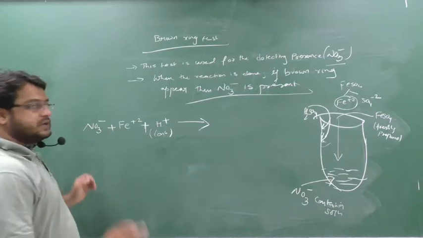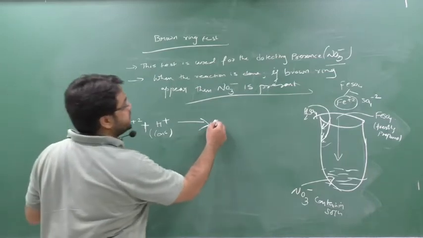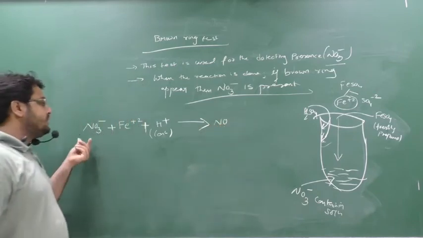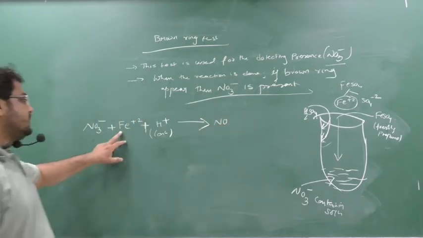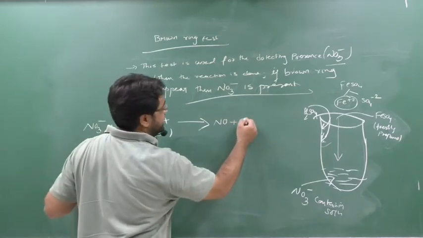This NO3 minus. Now see, please be focused here. Now this is very important. This NO3 minus ion is converted into NO. This Fe plus 2, as we know, in acidic medium will form Fe plus 3. I told you this in the redox reaction.